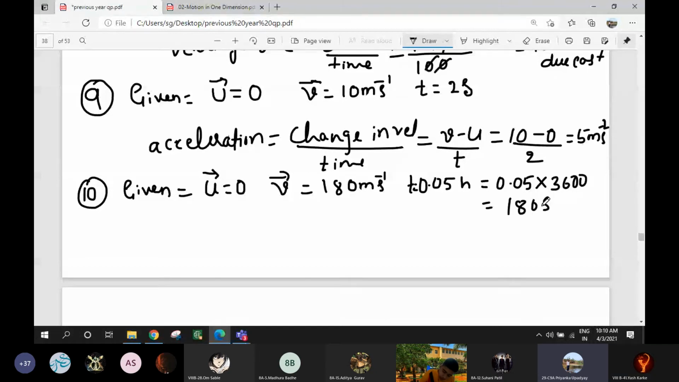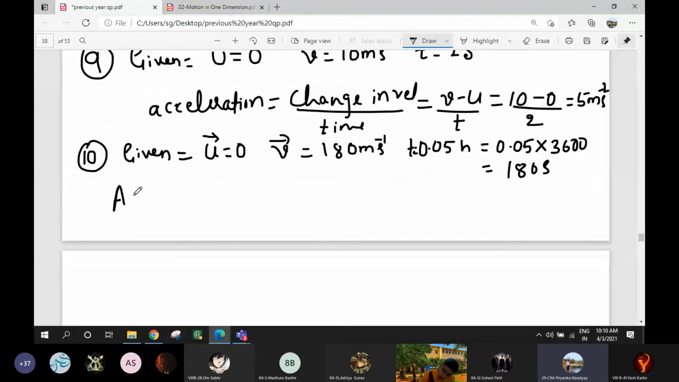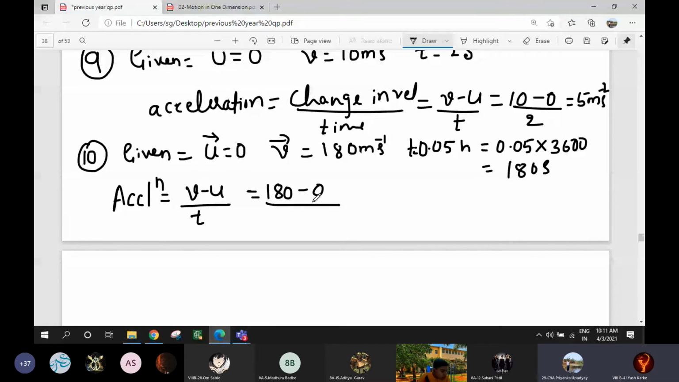Now, acceleration. Can you calculate acceleration then? Yes, miss. V minus U upon T. What is V? 180 minus U, which is 0, divided by time, which is 180. So 180 by 180, what comes out? It will be 1 meter per second square. Is it clear? Yes, miss.